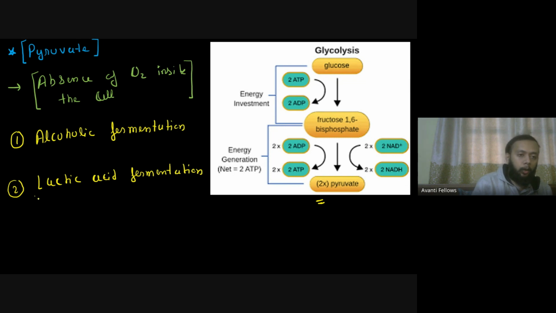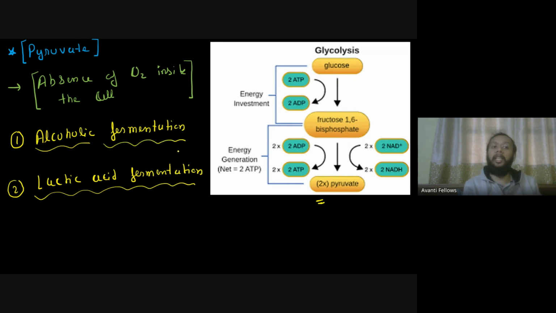Right, so these are the two processes you can find happening within the cell in the absence of oxygen. अगर ऑक्सीजन नहीं है, then ये दो प्रोसेस आपके यहाँ पे चालू किए जा सकते हैं. One is going to be alcoholic fermentation, other is going to be lactic acid fermentation. Now let's try to see what is happening where. Alcoholic fermentation में क्या होगा और lactic acid fermentation में आपके यहाँ पे क्या होता है. याद रखना ये दो इवेंट्स आपके तभी होंगे अगर आपके सेल के अंदर ऑक्सीजन नहीं होगा तो.